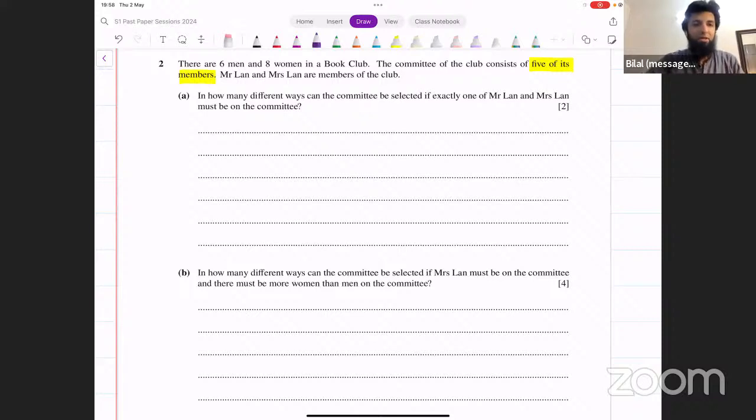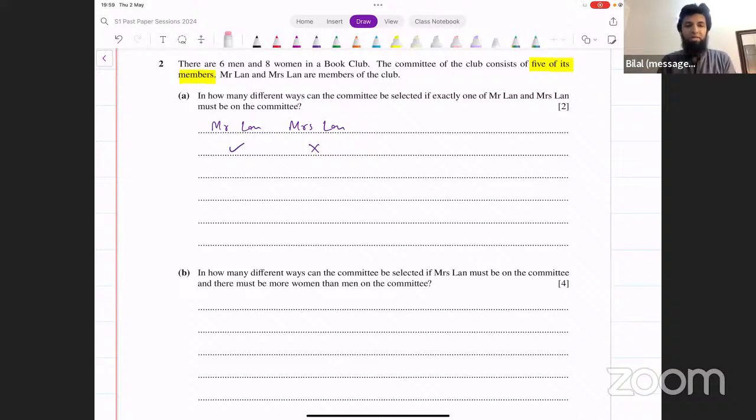One scenario would be that you have Mr. Lan on the committee. Okay, how many people do you have to select? You've got to select 5 people. If Mr. Lan is selected and Mrs. Lan is not selected, this is one possibility. In how many ways can you do this? You have 14 people in total. About these 2 people, you have already decided that Mr. Lan should be there and Mrs. Lan should not be there.